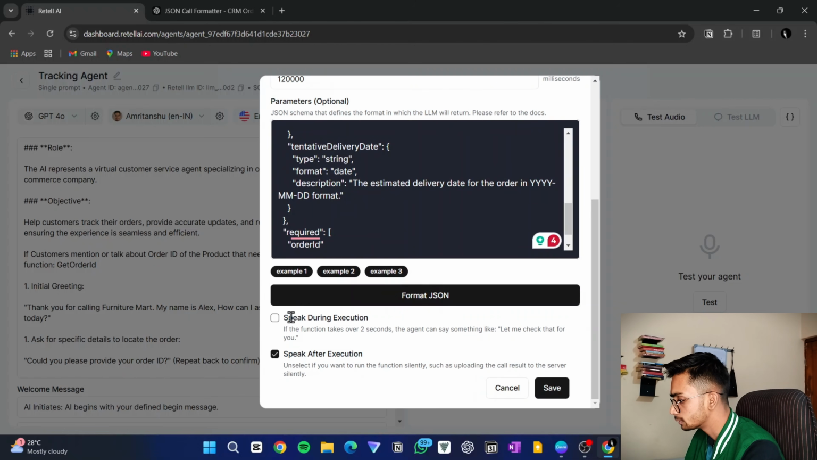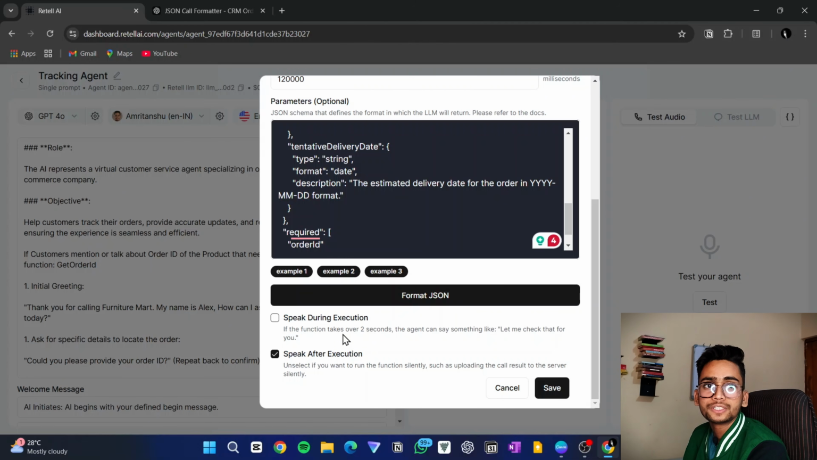After this, speak during the execution or speak after the execution. What this means is, whenever this custom function is running and the agent in the backend is searching in the CRM, do you want the agent to speak, or do you want the agent to pause and, after searching the information and getting the response, then speak? I always use this option, speak after the execution.